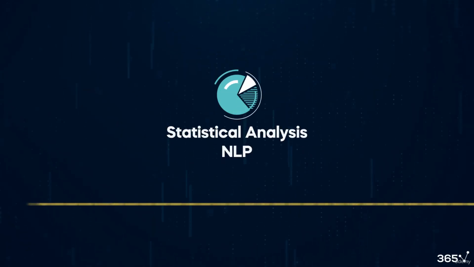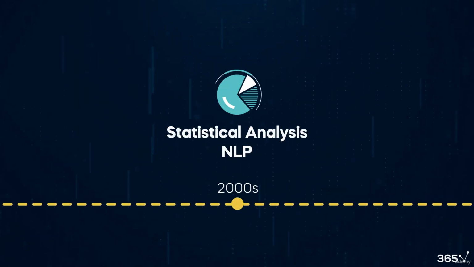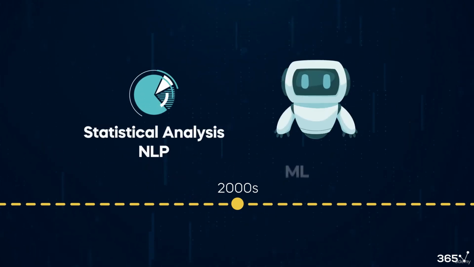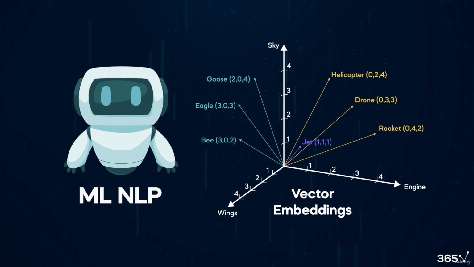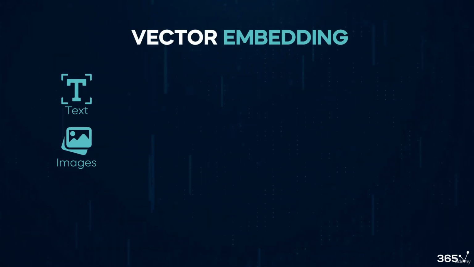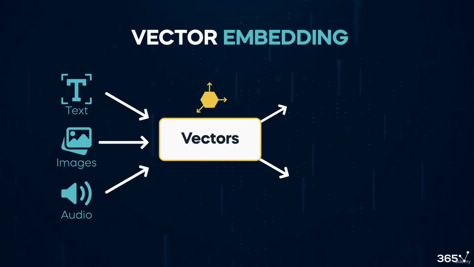In the 2000s, NLP experienced a significant boost when statistical analysis made its way to machine learning-led NLP. Vector embeddings were a key facilitator in this process by transforming words and sentences into numerical arrays, effectively capturing the meaning and relationships within the text data. How does this happen? Well, the great thing about vectors is that they can represent more complex types of information, such as text, images, audio, and other types of unstructured data.